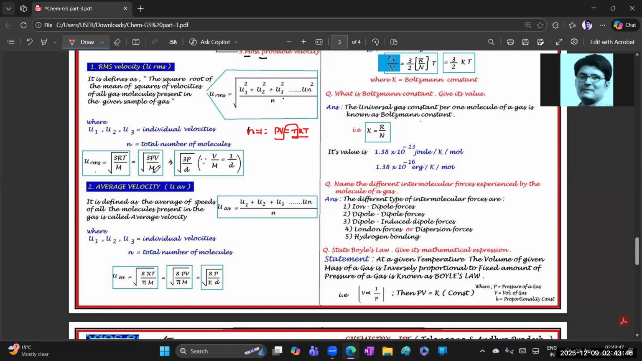So instead of under root of 3PV by M, V by M, here I have written root 3P by d, the density, because density is nothing but mass by volume. But here we have volume by molar mass, which is in the denominator, not the numerator, so we represent it as 1/d. That's it. This is the RMS velocity. Clear, beta? Okay.